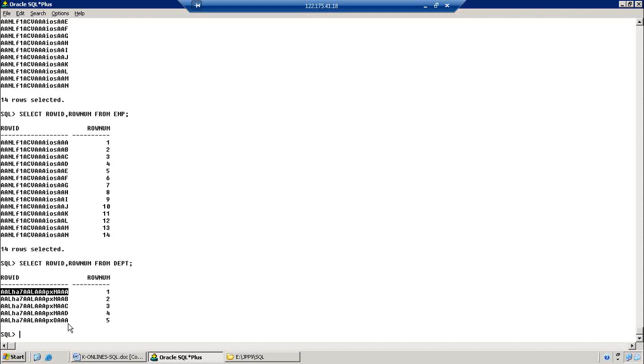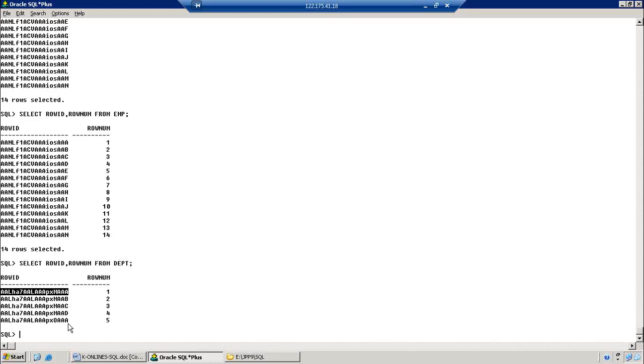So with 18 characters, can you imagine what the range of values is? We don't know. Millions of values, right? For example, 100 is 3 characters, 1000 is 4 characters, 10,000 is 5 characters, 1 lakh is 6 characters, 10 lakhs is 7 characters, 1 crore is 8 characters. Observe this, 18 characters. We cannot possibly imagine which value will come under this ROWID. That is the reason people use ROWID. Both ROWID and ROWNUM are pseudo columns generated by the system.